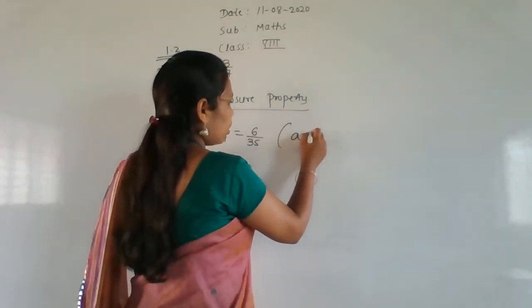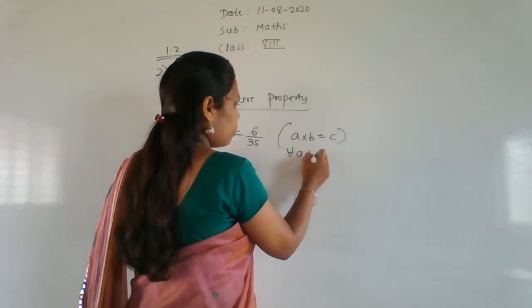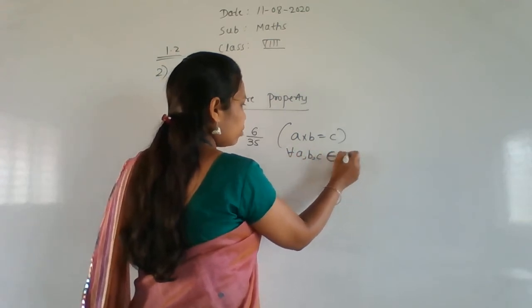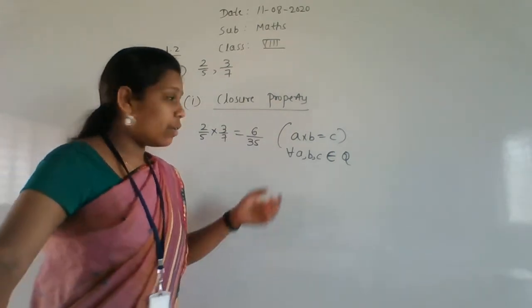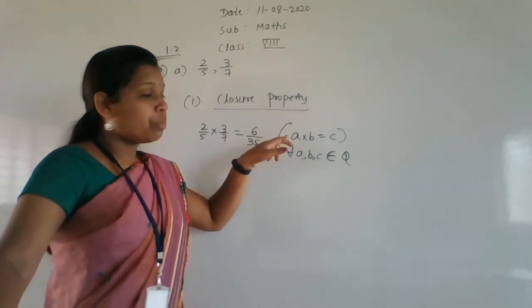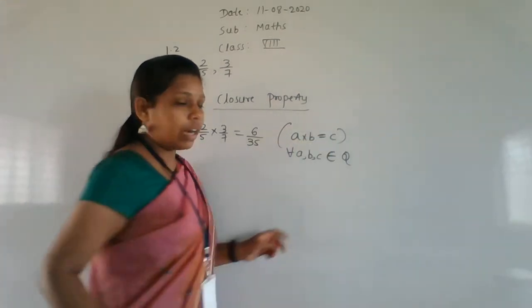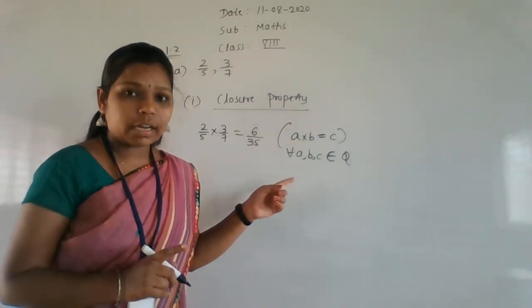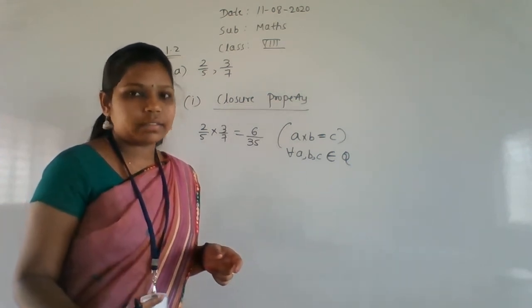You have to write the rule also. For all a, b, c belonging to the rational numbers. Please keep it in your mind while verifying. You have to write it in the bracket. The rule is a into b is equal to c. For every problem you have to write it down. Otherwise, I'll tear the page. Again, you have to write all the things.